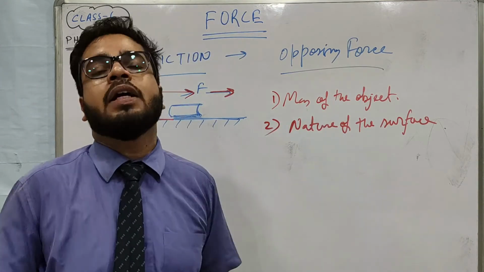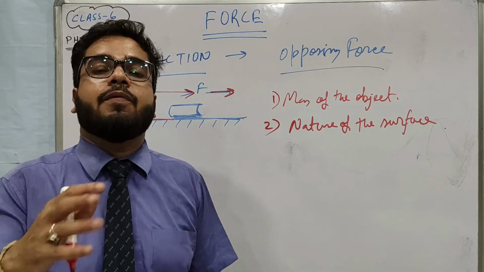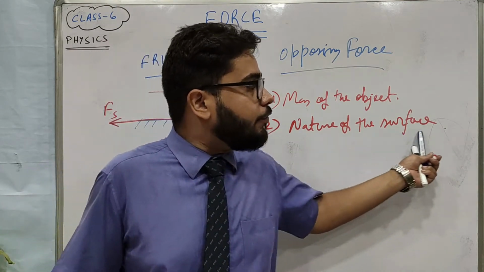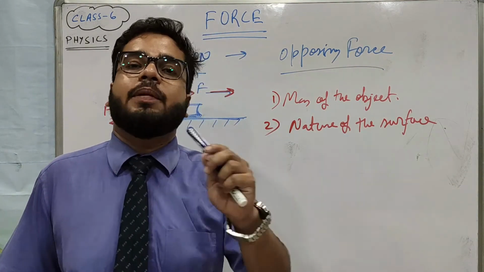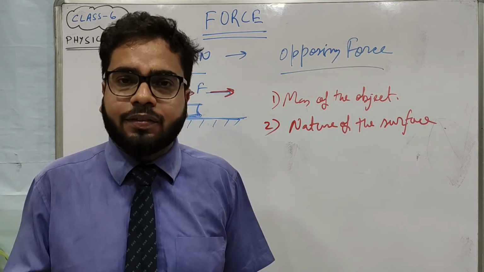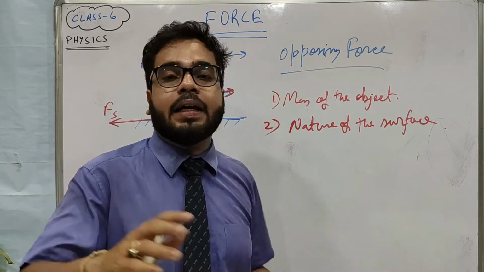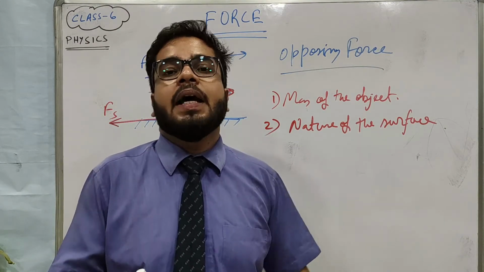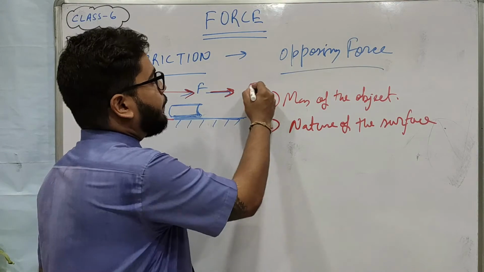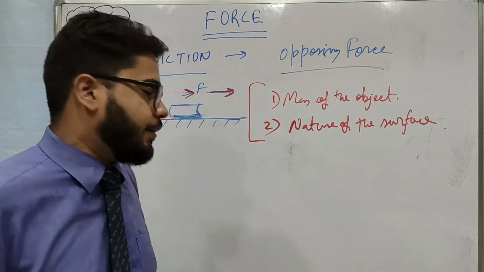But for the playground, the surface is rough because of grass and the nature of the soil also. So friction force depends on the nature of the surface. If the surface is smooth, then friction force will be less. If the surface is rough, then the friction will be more. So I hope you understand that friction force depends upon these two things.